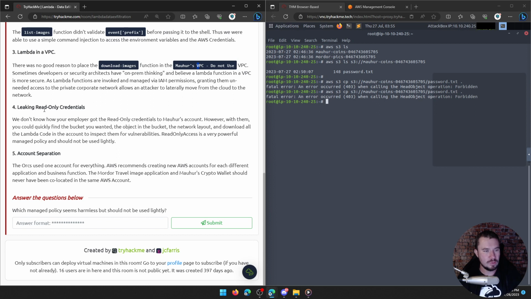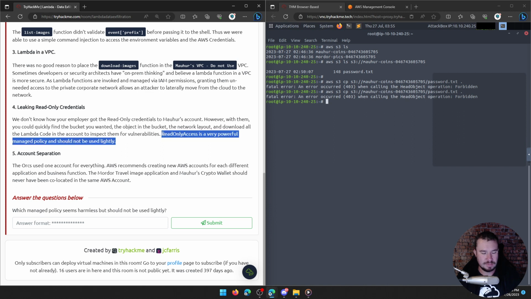4. Leaking read-only credentials. We don't know how your employer got the read-only credentials to Maher's account. However, remember it said we didn't want to ask. They probably ripped someone's fingers off. However, with them, you could quickly find the bucket that you wanted, the object in the bucket, the network layout, and download all the Lambda code in the account to inspect them for vulnerabilities. Read-only access is a very powerful managed policy and should not be used lightly.